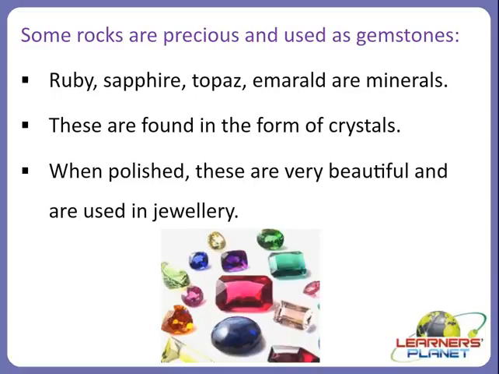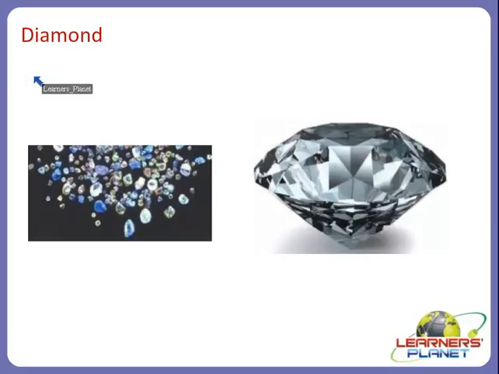So let us discuss one such precious rock. Yes, diamond. As you can see here in this picture, this is a diamond. When most people hear about diamonds, they think of jewelry, even though most diamonds are used in industry to cut and polish softer rocks and minerals. You will be amazed to know that one diamond can cut another diamond also, right? And a diamond is a very beautiful and shining crystal, and that is why it is also used in jewelry.